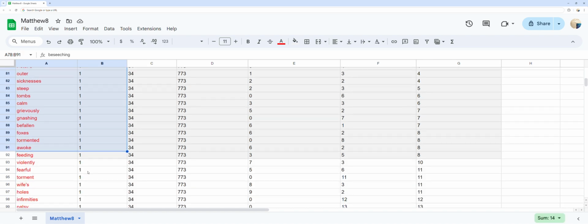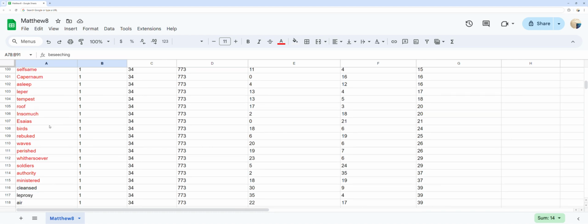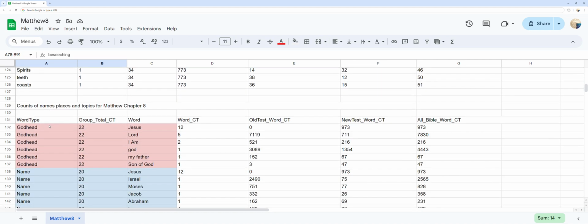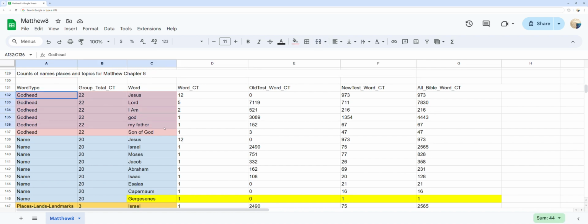Counts of names, places, and topics. You can see different topics, names, and places, as well as their word counts in Matthew chapter 8. You can see the word Jesus 2 times in the rows as it is both a name and a member of the Godhead.